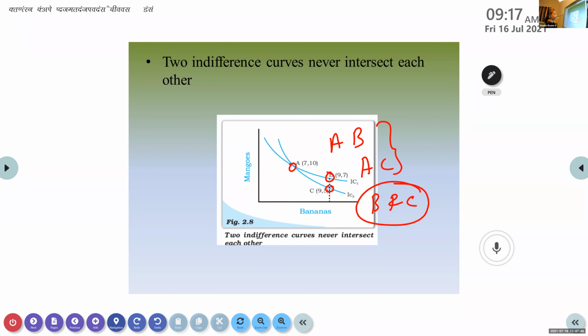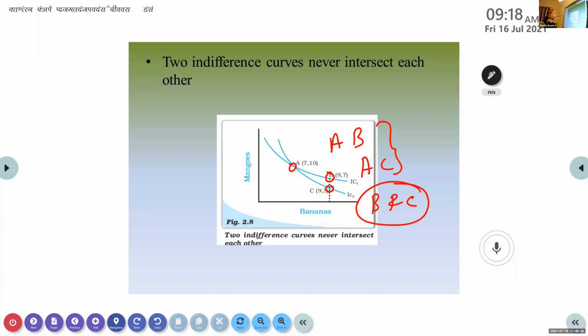Why is it so? It is not giving the same level of satisfaction. What is the reason for that? Pavitra, can you tell? If you don't know, you tell that you don't know. There is no harm in that. Krishnanuni, do you know why they are different?